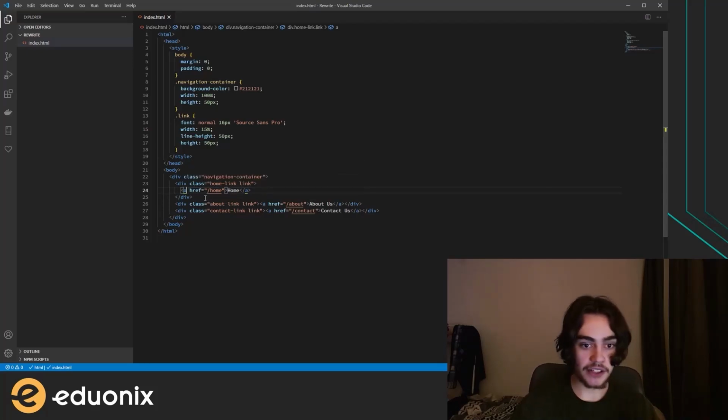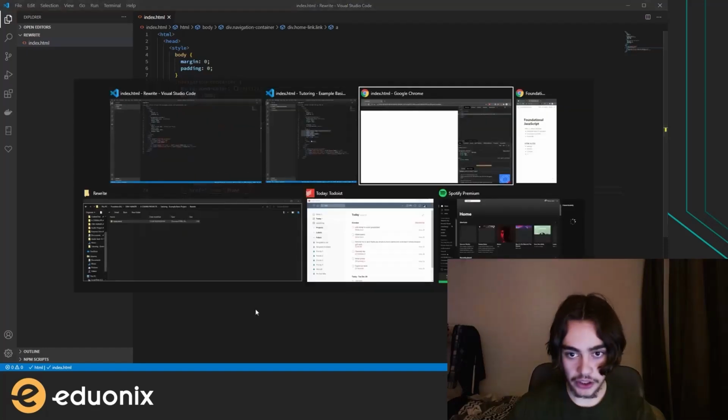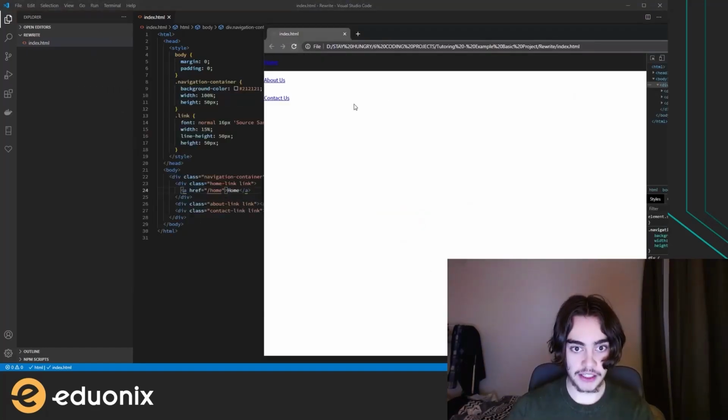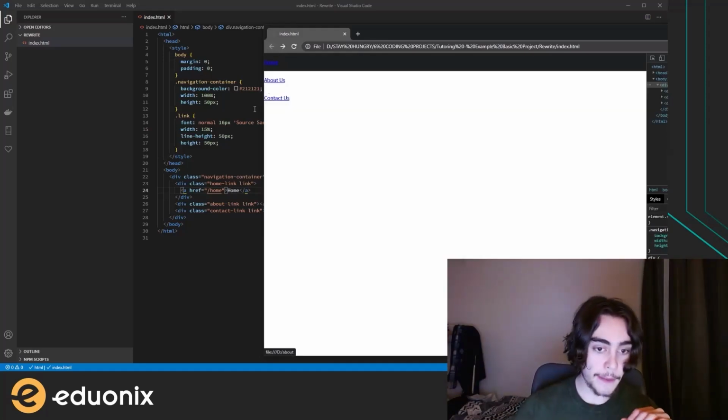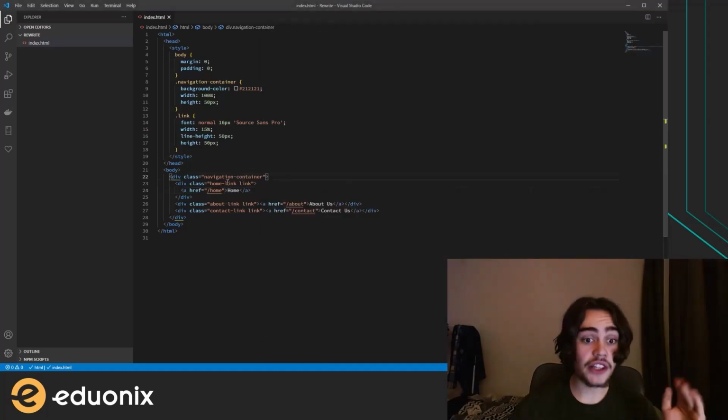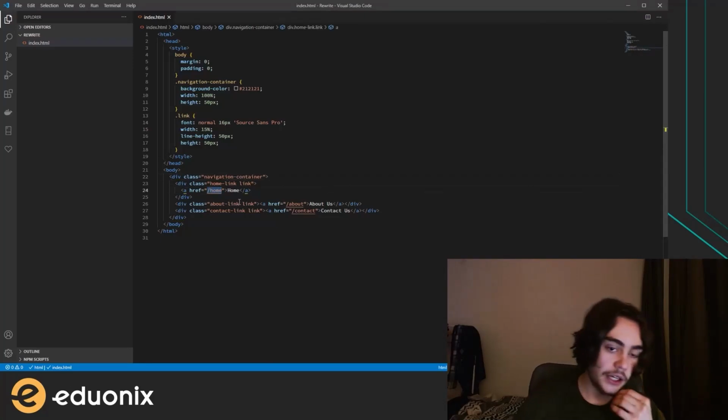So what this means is that, and here I'll quickly look at the updated content. We haven't quite fixed the positioning of these elements, but you can see that now these are links. And if I click them, it'll take me to a page that doesn't exist. And we define where these links go to by the href attribute.